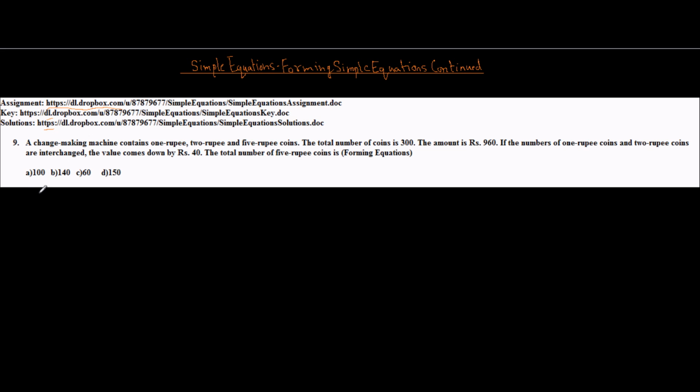Okay, so let's start with problem number 9 of level 1. So it says a change making machine contains 1 rupee, 2 rupee and 5 rupee coins. That is fine. Total number of coins is 300. So the known quantity here is that total coins is equal to 300, which is fine. The amount is 960, so that is another known quantity, that is total amount is 960.